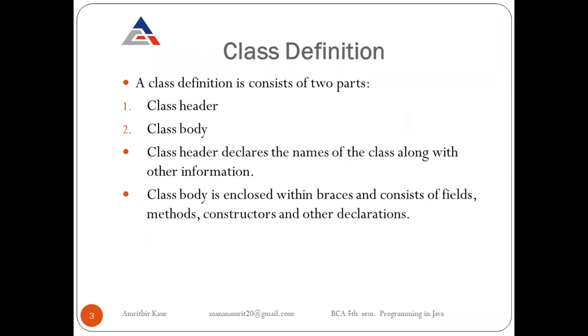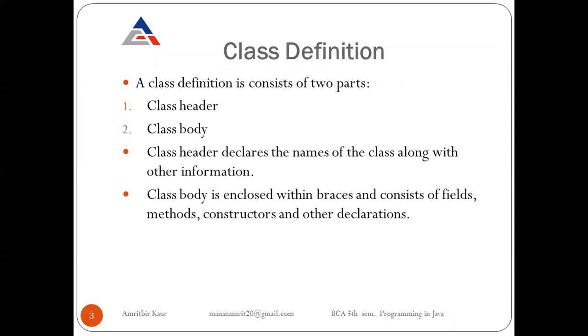So firstly, we will create a class, and a class definition means the way to create a class, the way to define a class. So now let us understand about class definition. A class definition consists of 2 parts. So in a class, we have two parts: the class header and the class body. Now let us understand what the class header and class body are.